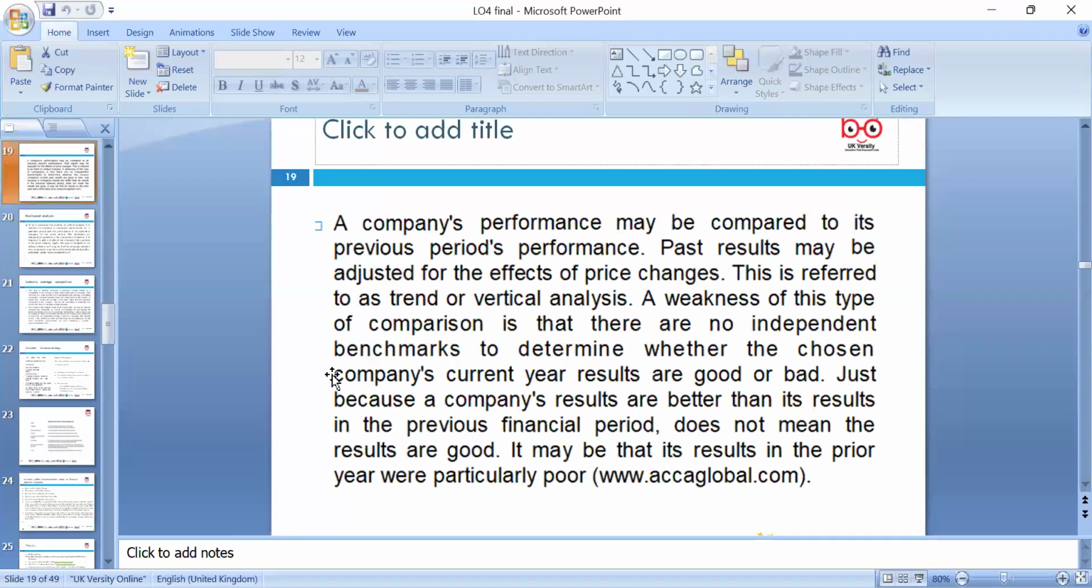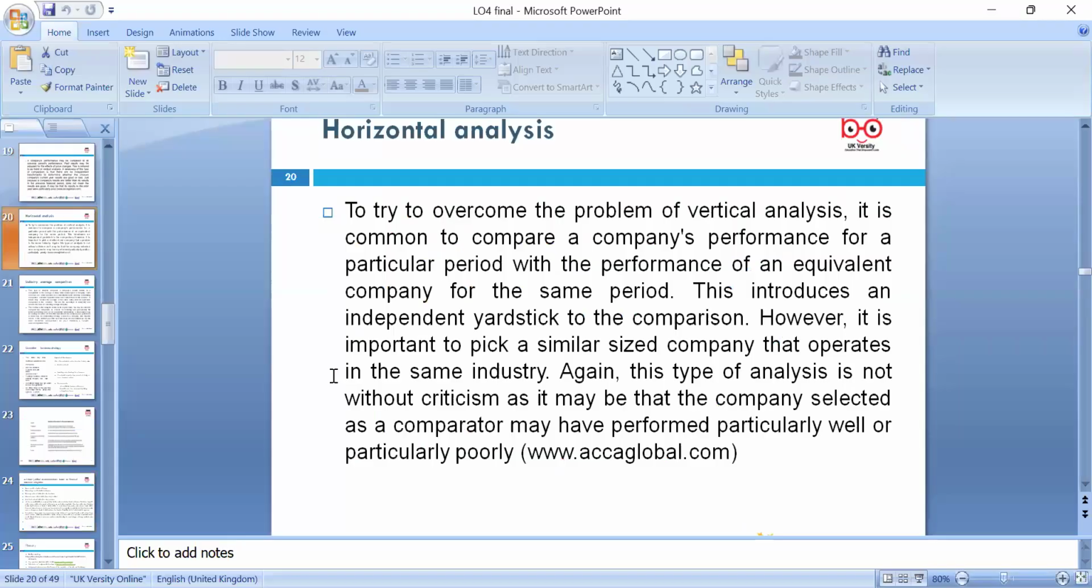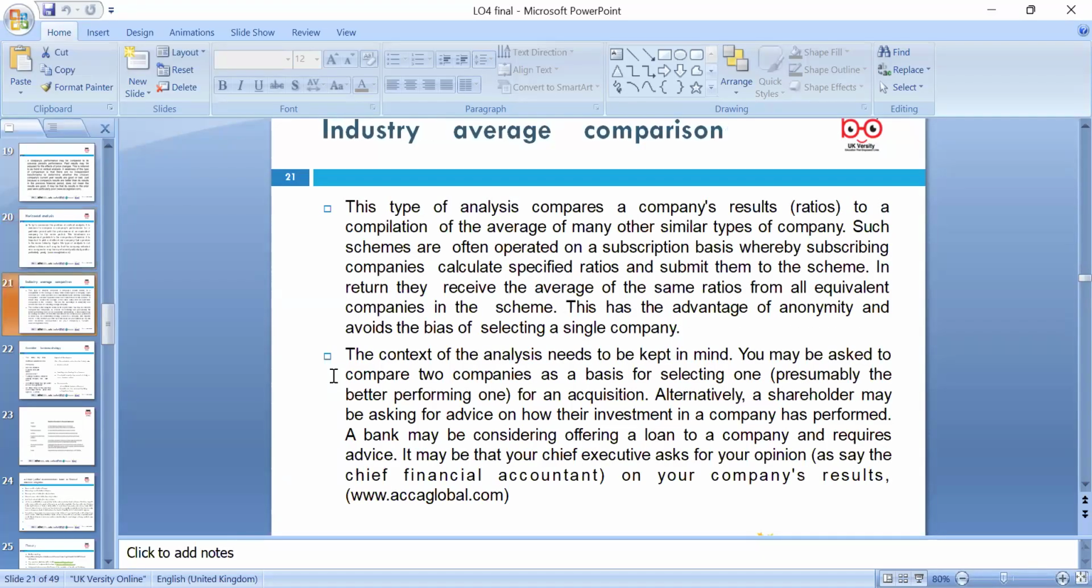Company performance we can compare to previous performance, past results, previous years, and the same industry, to try to overcome the problem of vertical analysis. We compare the company's performance for a particular period with the performance of an equivalent company, as we mentioned earlier: the same industry and the same size, like Unilever and Procter and Gamble, or Next and Marks and Spencer. So that is how we can use an industry average, which is quite good.